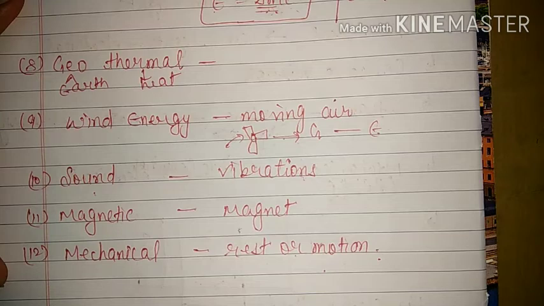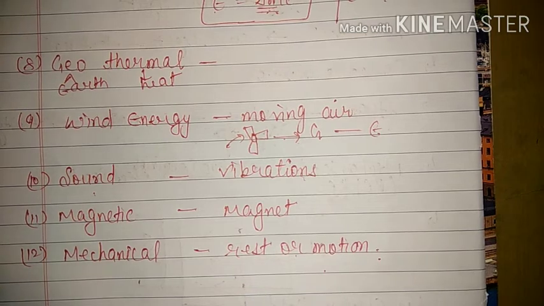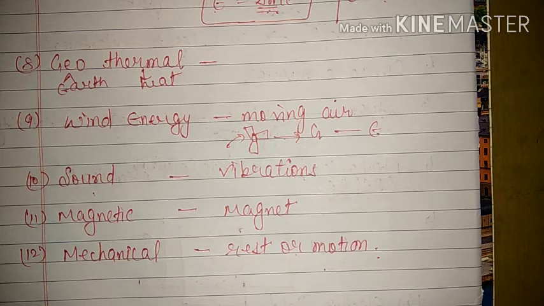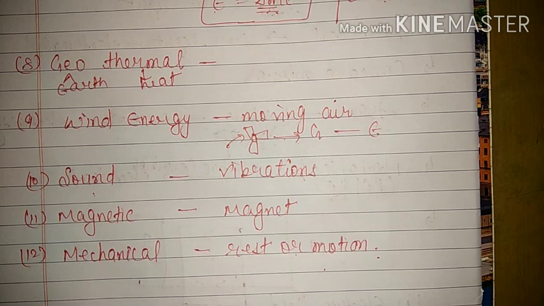But I advise you not to change the numbering. That means if you are starting from the first question, then 1 2 3 4 5 6, don't change the numbering. If you have any doubt, then leave some space for that. Maximum half a page is enough. One question of physics you can solve in half a page. So don't change the question numbers. If you have a doubt, leave some space and start the next question.